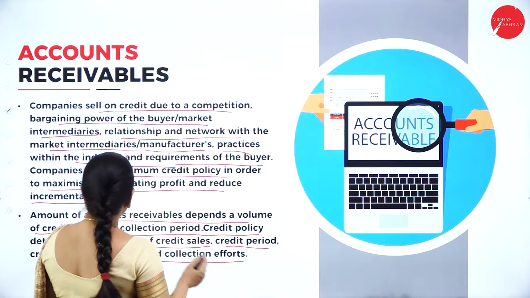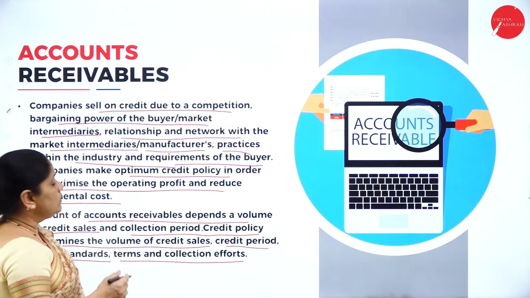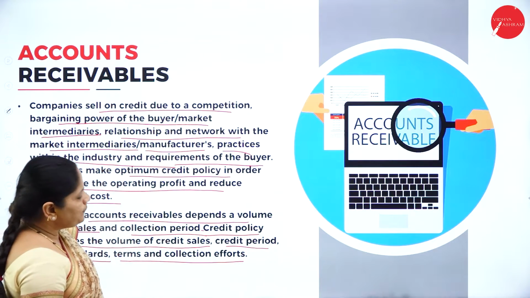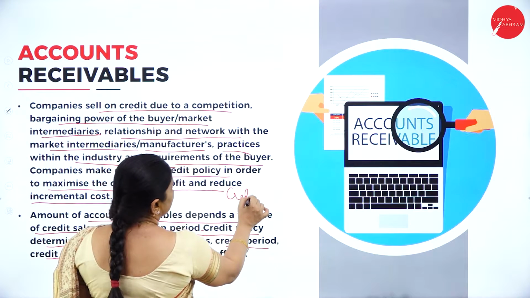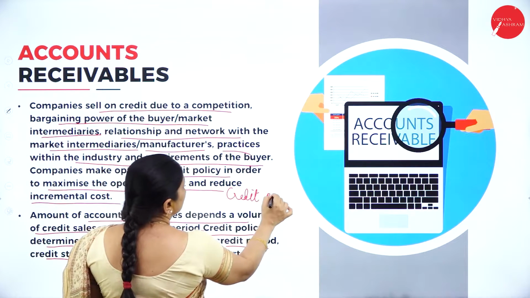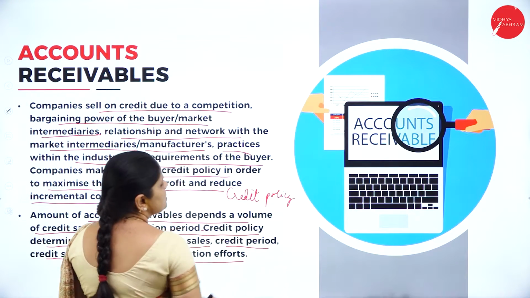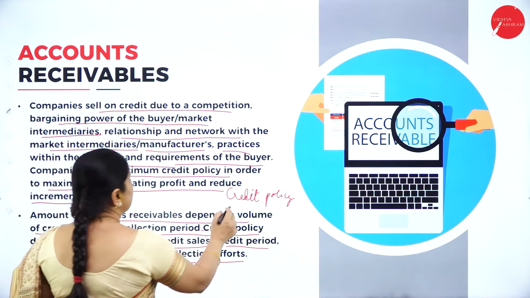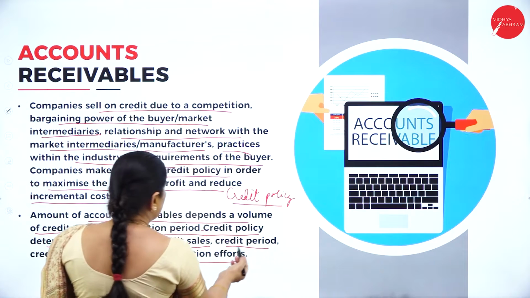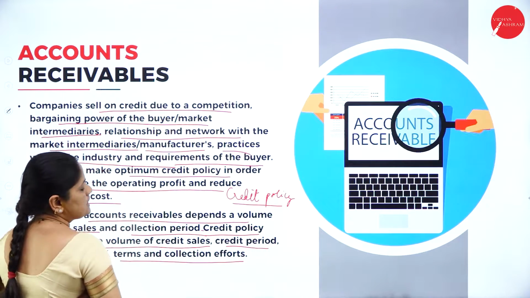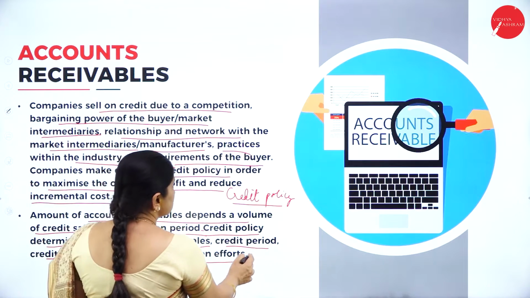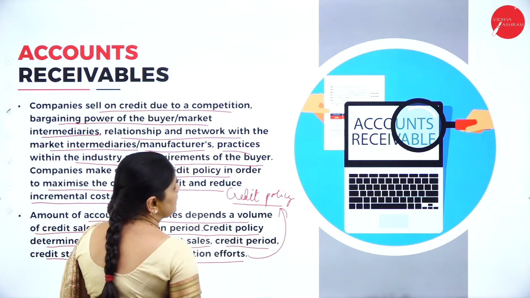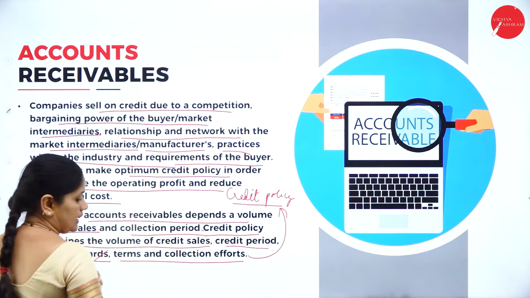Now the credit policy determines the volume of credit sales. So through the credit policy, we can determine the volume of credit sales. Whenever you are selling on credit, it is mainly because of the credit policy of the company. Then the credit period, credit standard, terms and conditions, all this will be mentioned in the credit policy of the company.